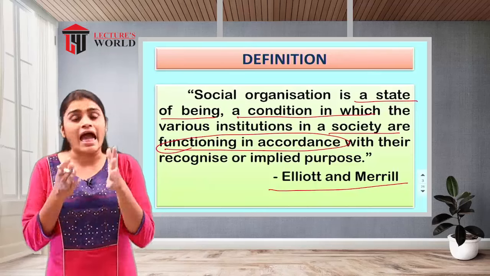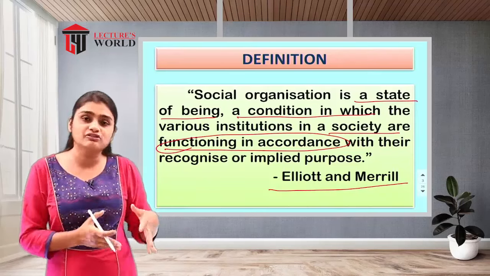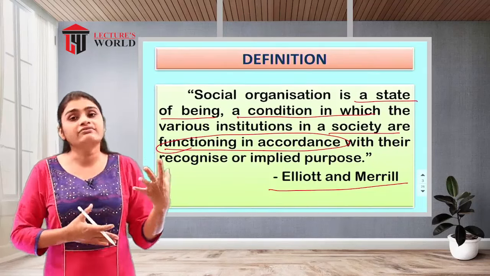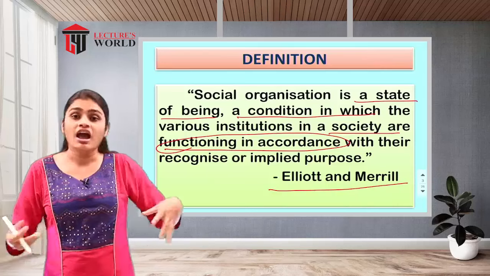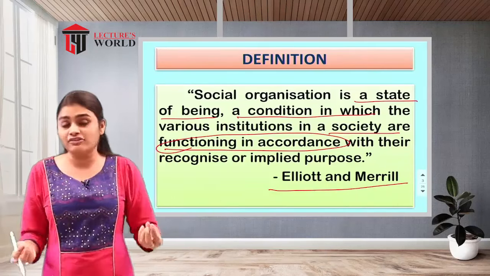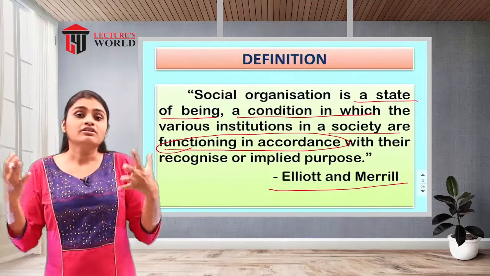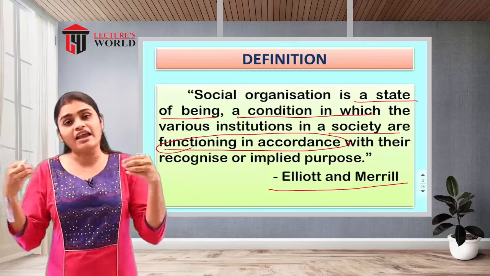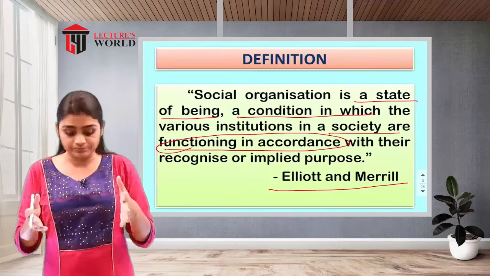The individual existence of any organization is very difficult, because if only the family were there, and there were no educational institute, how would the children of the family get an education or a qualification? So the accordance of each and every institution is there.